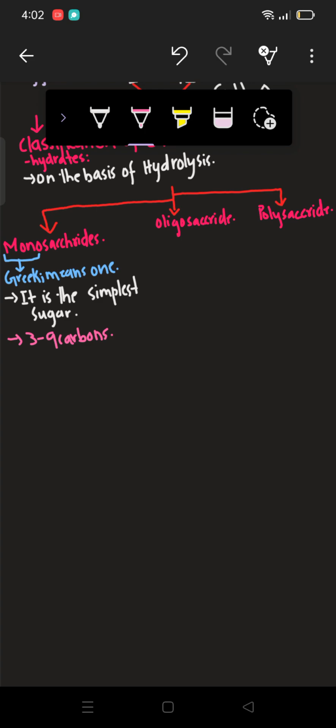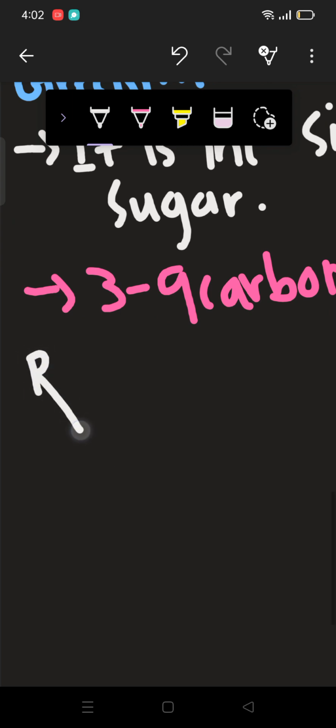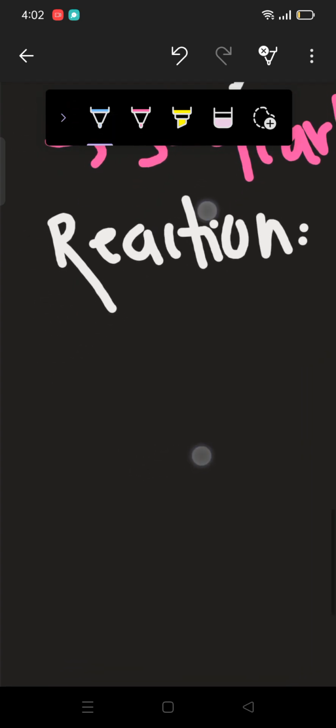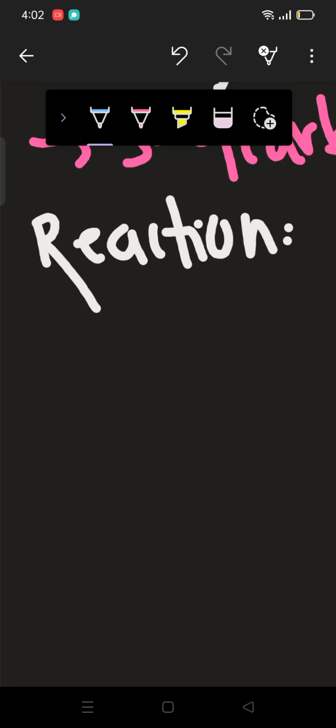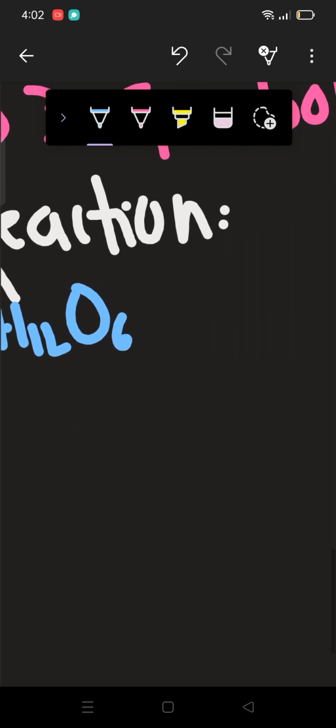Now what does this mean? These carbohydrates cannot be further simplified on hydrolysis. Why can they not be simplified further on hydrolysis? Let's check that by the reaction. Here I am writing the reaction. If I take a glucose molecule, because the 6-carbon sugar is very common among monosaccharides, C6H12O6. This is basically the formula of glucose.